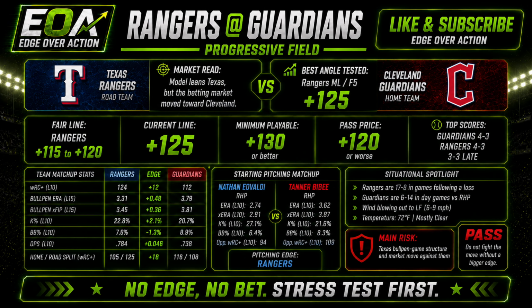Rangers, Guardians. Market read: the model case is Texas, but the betting market moved toward Cleveland, which is a red flag. I don't want to fight a move unless the projection edge is much stronger.